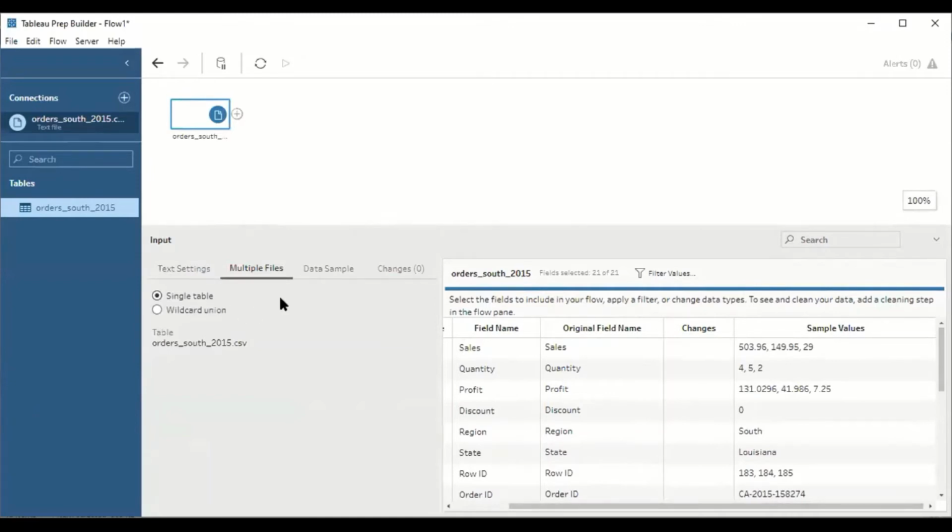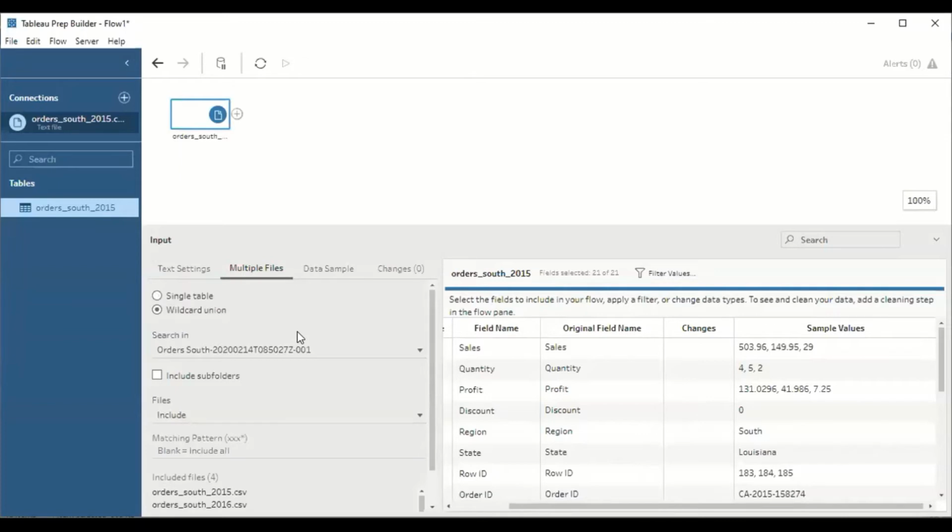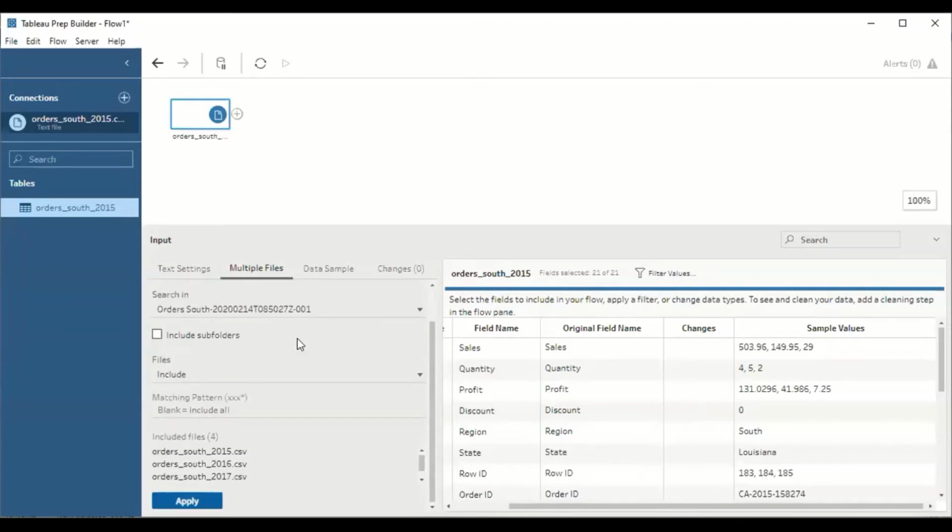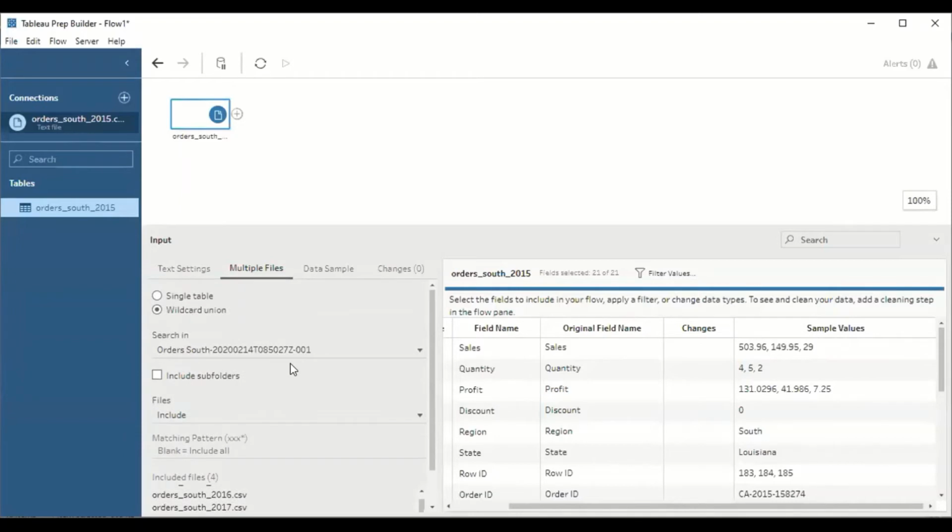Let us say, for a single table, there is an option here called wildcard union. So hit on wildcard union. The moment you hit on the wildcard union, it gives all the data which are available in that particular folder. As far as that folder is concerned, I had the data of 2015, 2016, 17 as well as 18, but I fetched only the data of 2015. Suppose now I want to include the data of 2016, 17 as well as 18. So we can make use of wildcard union.